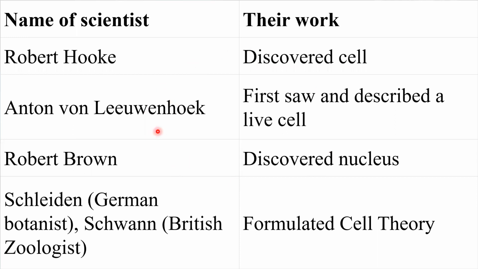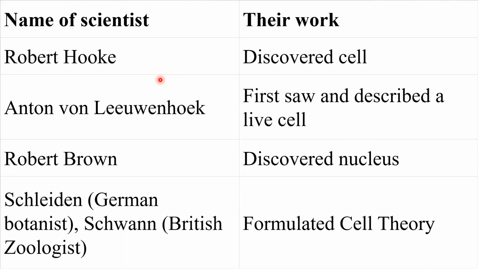Here in this slide, you can see the names of some scientists and their role in the discovery of the cell. The first cell was discovered by Robert Hooke. He observed the cells of cork in a primitive microscope. The microscope was not well developed like today, but in it he observed the cells of cork. When he saw the slide through the microscope, he saw some hexagonal and pentagonal structures. These were actually the cell walls. Because the cells of cork were dead, he was not able to see the nucleus or the cytoplasmic components. So he just saw the walls.